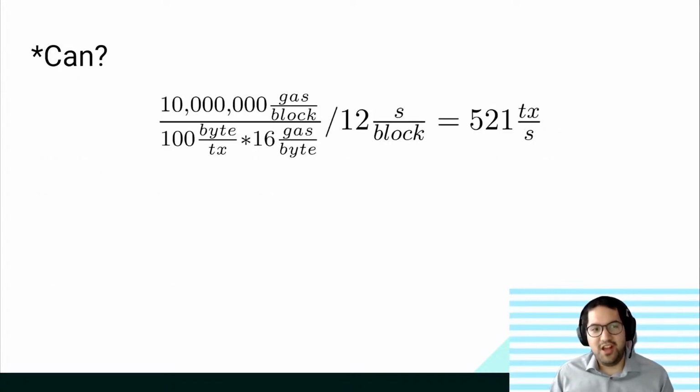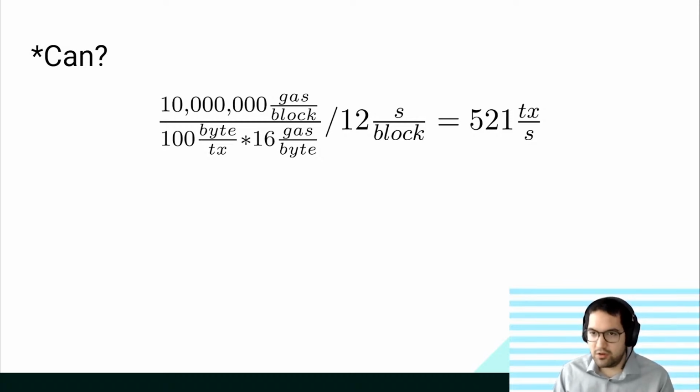So now where does the star come in from? You might have seen interesting numbers like this. You have a 10 million gas limit per block. Each transaction in the rollup, let's say it's aggressively 100 bytes. That's actually quite large. It can be much smaller. The gas cost of call data is 16 gas per byte, and you have a 12-second block time. This gives you 500 transactions per second.